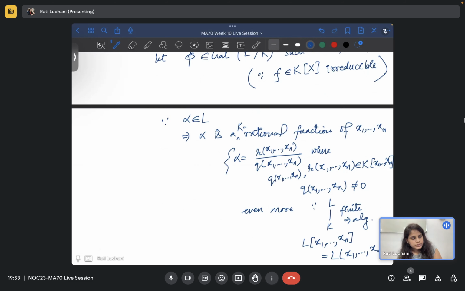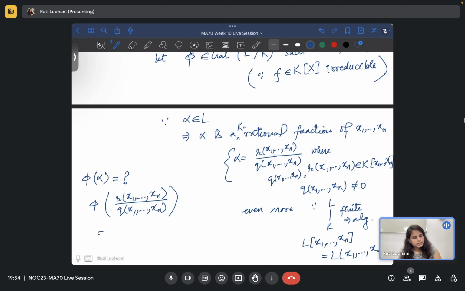So just think about what will be phi of alpha, that we have to find out. So what will be phi of alpha? Since alpha is of this kind, actually I don't need to write the denominator part, but doesn't matter for now.